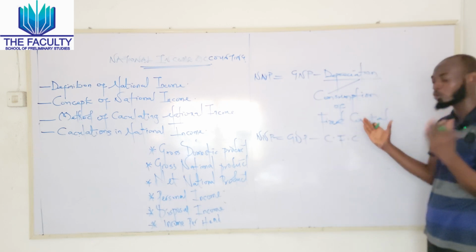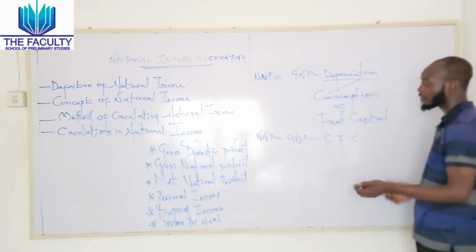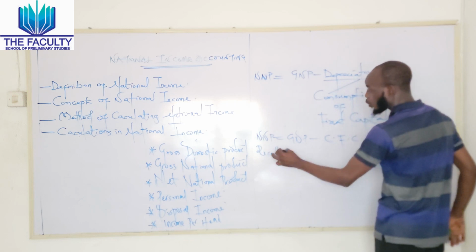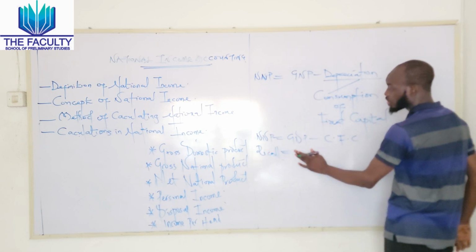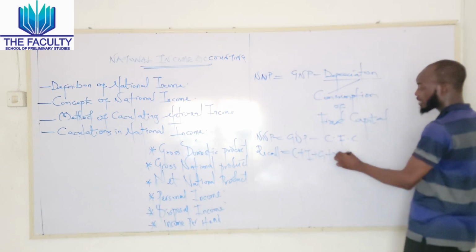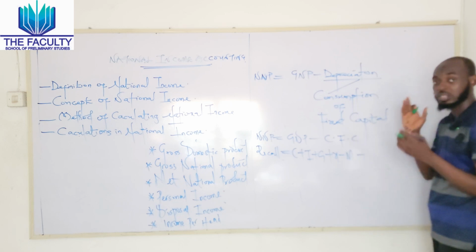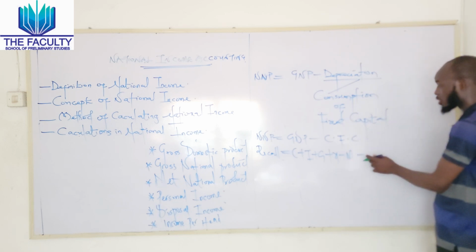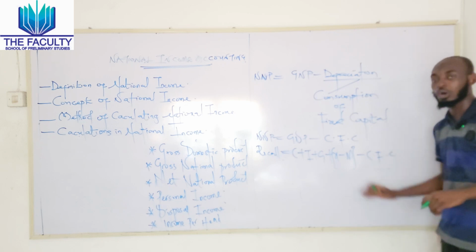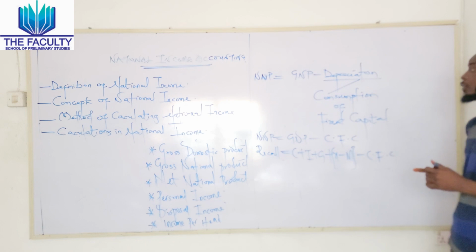So at an advanced level, we also regard it as consumption of fixed capital. I'm going to rewrite the formula now. Don't forget, if we recall, we said our GNP is C plus I plus G plus X minus M. So we are going to add another minus now, which is for this consumption of fixed capital. So this is our formula for NNP.